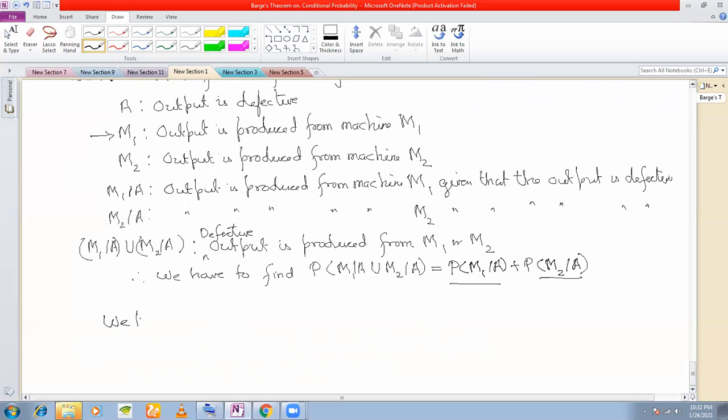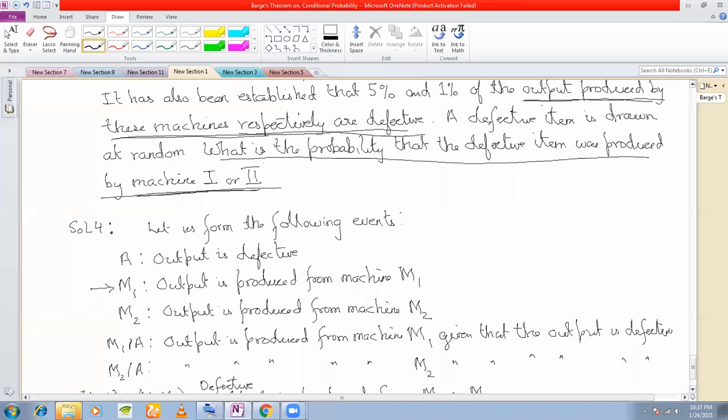So we have P of M1 slash A from Bayes theorem. Let's write Bayes theorem first. As I was saying, we have to find P of M1 slash A union M2 slash A, because we have to find the probability that it was produced by machine M1 or machine M2.